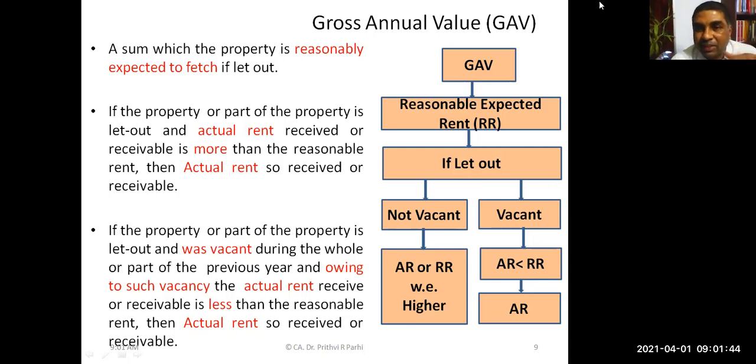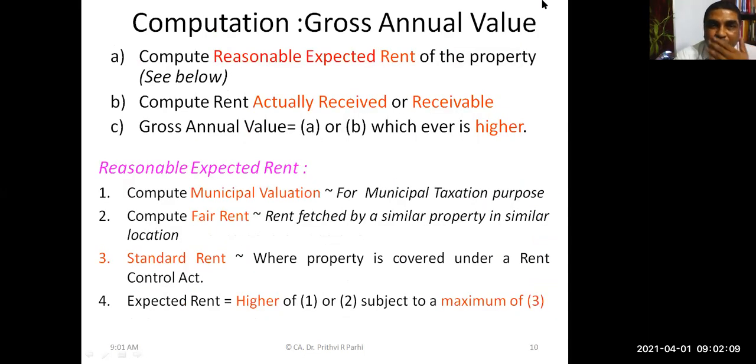In case it is a let out property and it's not vacant, that means throughout the year it is let out, and in that situation actual rent is more than the reasonable rent, then we need to take actual rent to compute gross annual value. But in case due to vacancy actual rent is less than the reasonable rent, then actual rent has to be taken as gross annual value. This concept we have already understood.